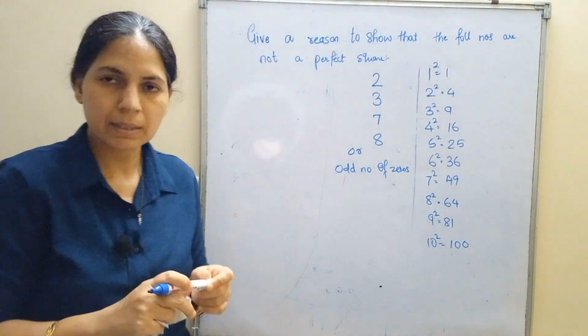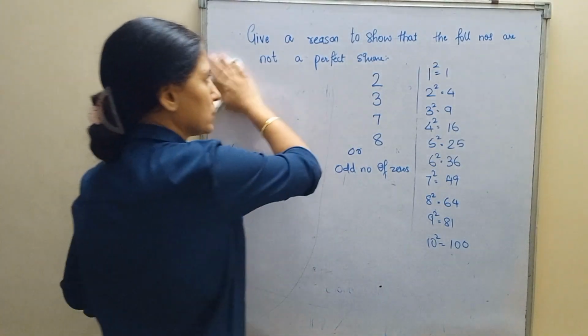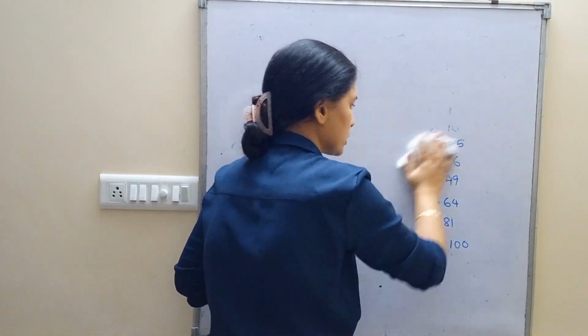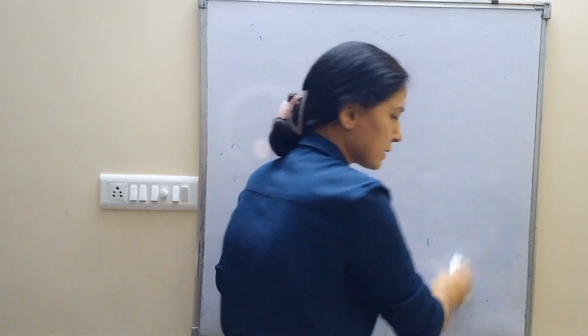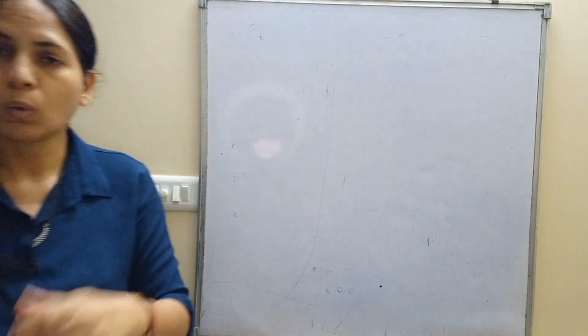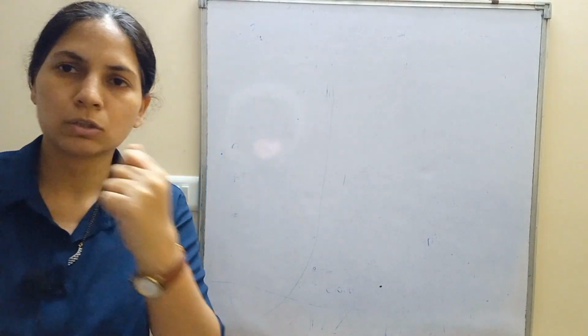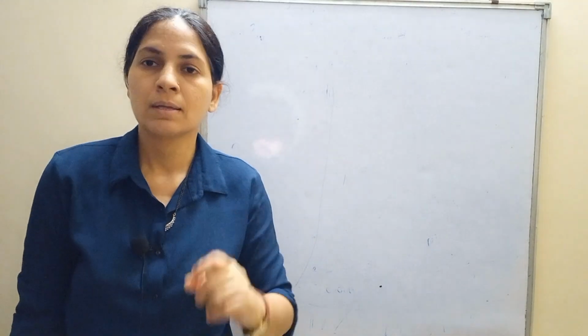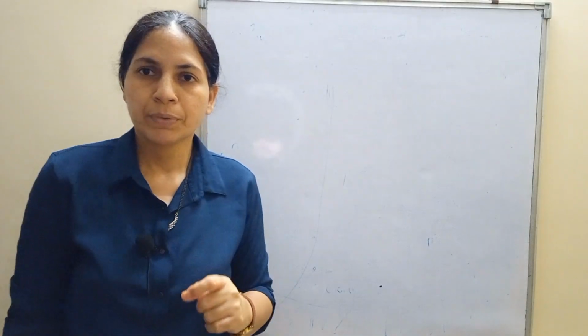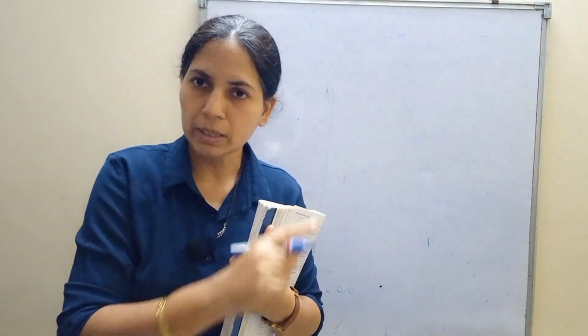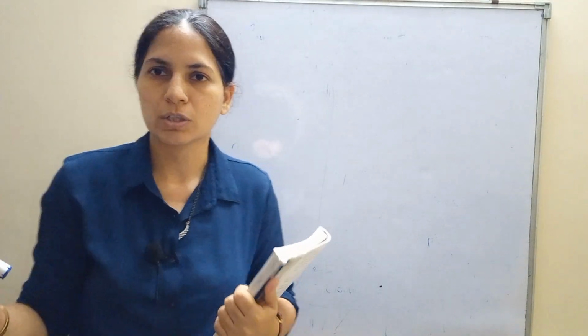Okay? Simply by having a glance, you will be able to know whether the number is a perfect square or not. Okay? What is a perfect square? When a number is multiplied by itself and we get a whole number, we call it a perfect square. For example, 4. How did 4 come? 2 2s are 4. So 4 is a perfect square. 25. 5 5s are 25. So 25 is a perfect square. Similarly, how will we know whether big numbers are perfect squares or not? The last digit should not be 2, 3, 7, 8, and there should not be an odd number of zeros.